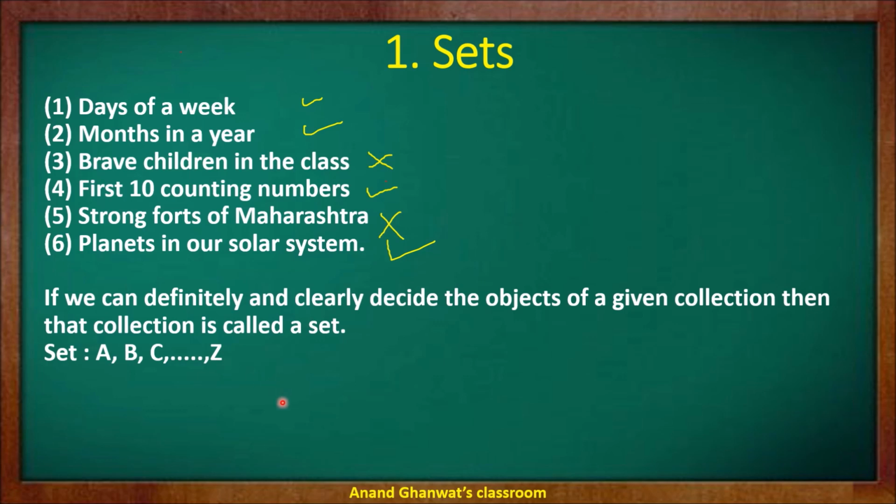Generally we use capital letters A, B, C up to Z to show the name of a set, and small letters a, b, c up to z are used to show the elements in a set.